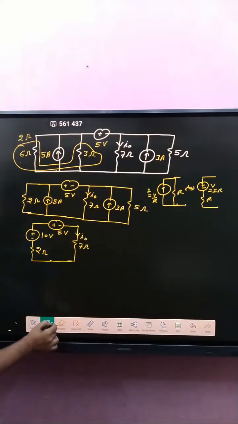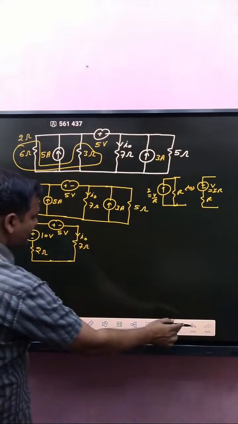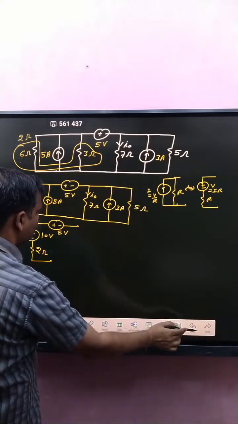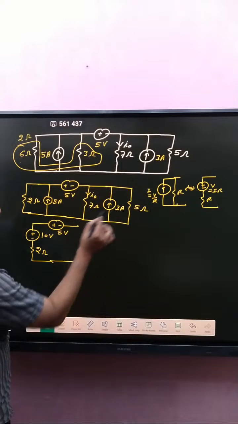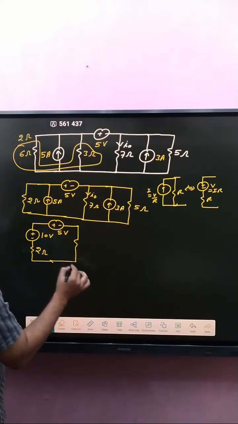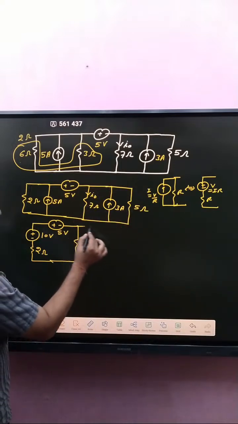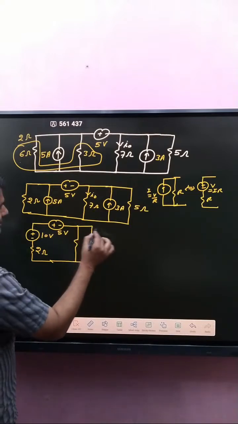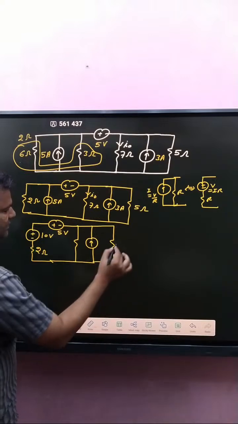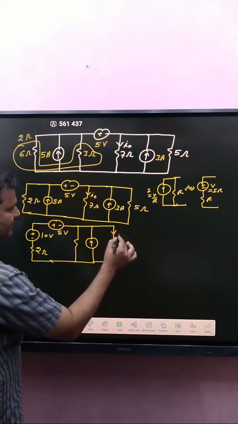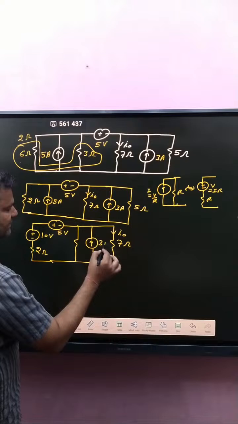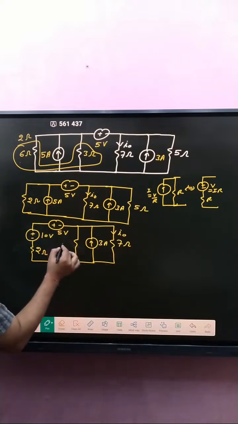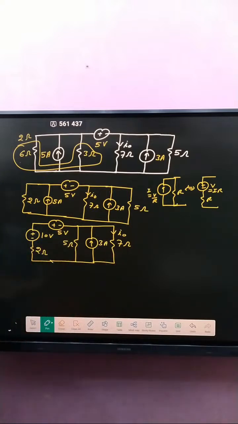You can also interchange. If this one represents 5 ohm here, because these three are parallel, you can also write it like that, and that one 7 ohm, that is I naught, and that is 3 ampere, and that is 5 ohm. After that, minus to plus, plus to minus.